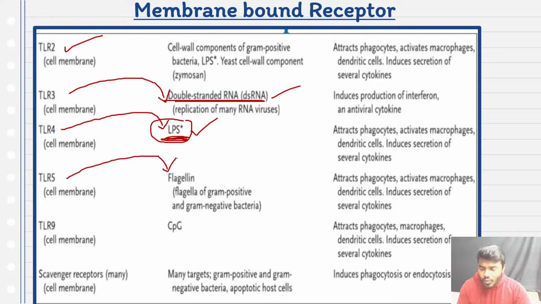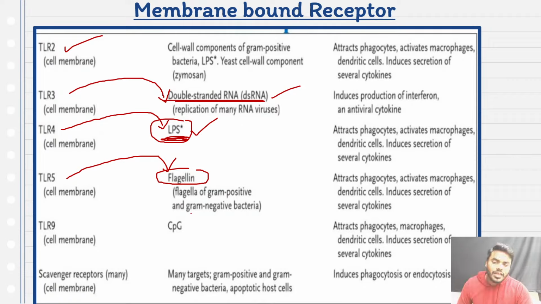And friends, what about the TLR5? TLR5 is very specific for the flagellin only. Whether a gram-positive bacteria released the flagellin or the gram-negative bacteria released the flagellin, doesn't matter. If a flagellin entered in our body, immediately TLR5 receptors will specifically respond towards that.